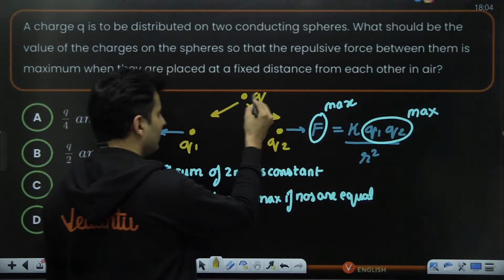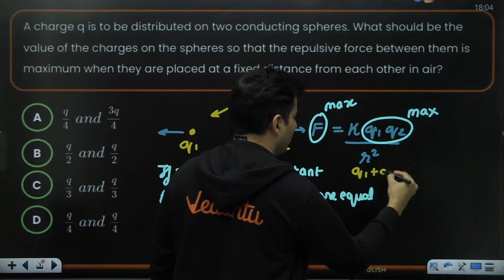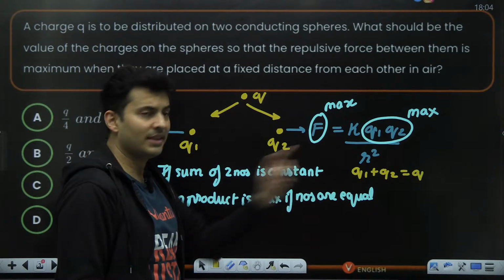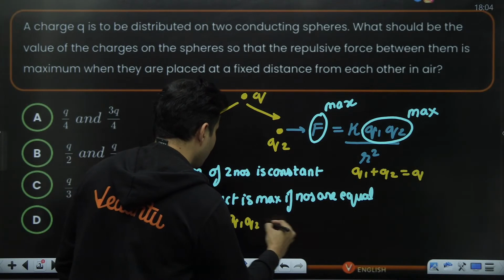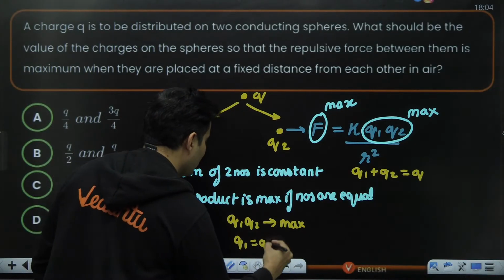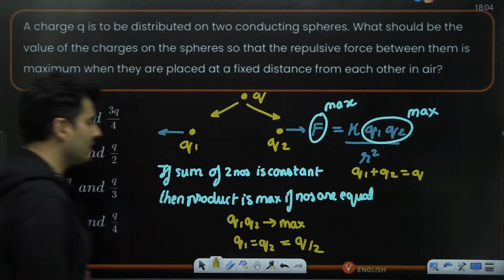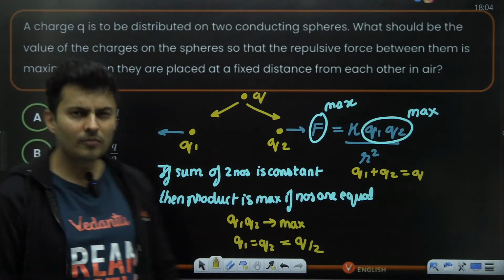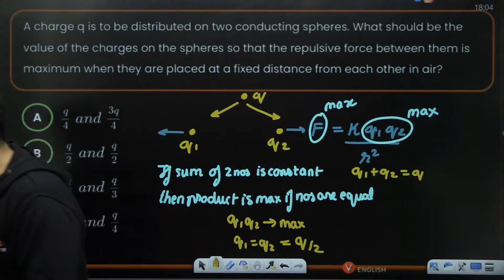As you can see, the charge has been distributed into two, so the numbers q1 and q2 will always add up to the original charge q. So the sum of the two numbers is constant. Their product, which is q1 q2, will be maximum if they are equal. That means q1 will be equal to q2. That means it should be exactly half of the total charge. It should be divided equally. So hence B option is the right answer. Use this property. It makes it look very simple.